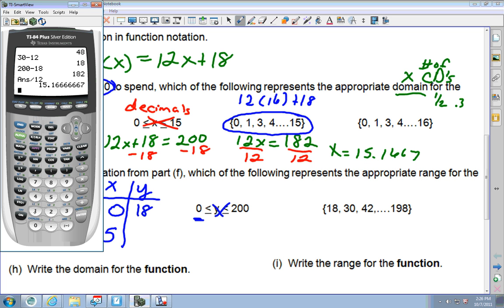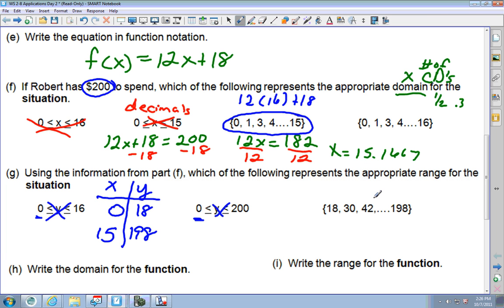We have 12 times 15 plus 18. The largest amount of money we'd spend is $198. That's what's right there. So my answer would be this right here.